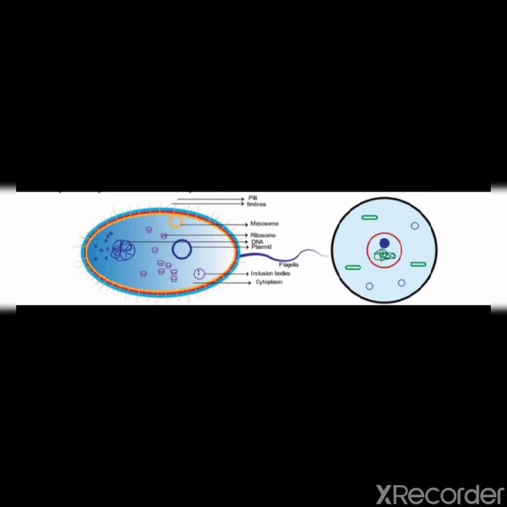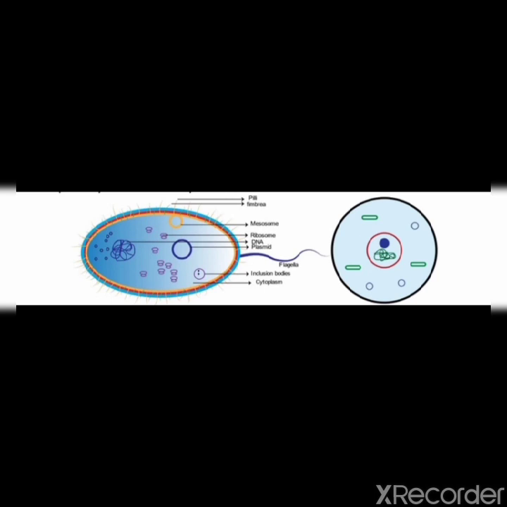Now we will see what is present in cytoplasm. The cytoplasm contains about 85 to 90% water, 7 to 10% proteins, 1 to 2% lipids, 1 to 1.5% carbohydrates, and 1 to 1.5% inorganic salts of sodium, calcium, potassium, magnesium, etc. So cytoplasm provides a medium for the organelles to remain suspended.